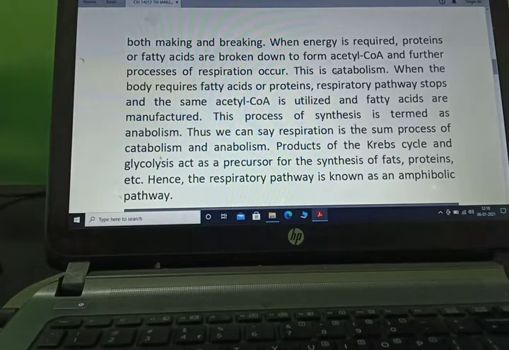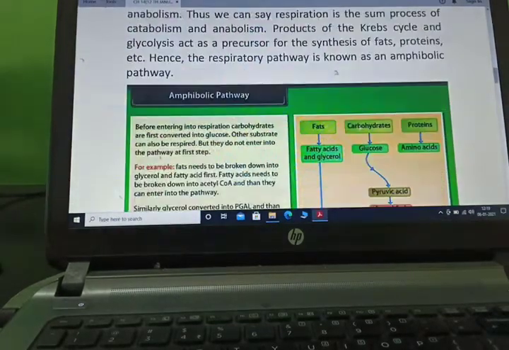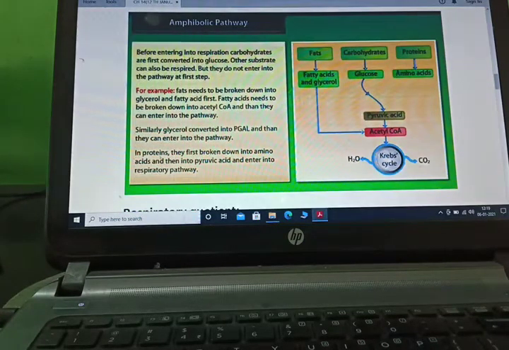When the body requires fatty acids or proteins, the respiratory pathway stops and the same acetyl coenzyme A is utilized and fatty acids are manufactured. This process of synthesis is termed anabolism. Thus, we can say respiration is the sum process of catabolism and anabolism. Products of Krebs cycle and glycolysis act as precursors for the synthesis of fats, proteins, etc. Hence, the respiratory pathway is known as the amphibolic pathway. Now, we will see the amphibolic pathway.